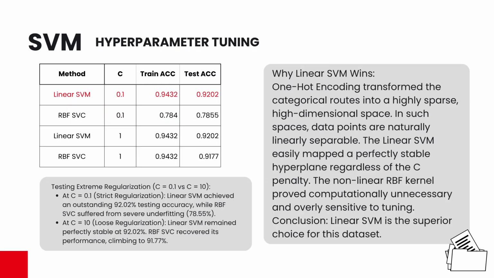I then conducted a hyperparameter experiment comparing the linear kernel against the nonlinear RBF kernel across extreme regularization values. This revealed a profound geometric insight. My one-hot encoding process embedded the routing data into a high-dimensional space. High-dimensional space where data points are naturally linearly separable.